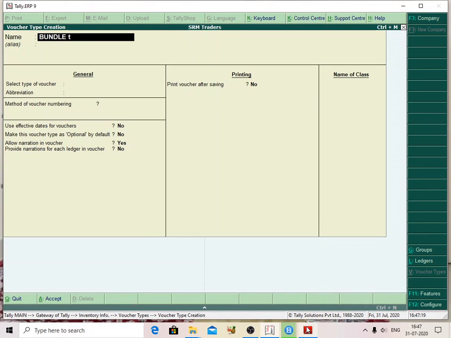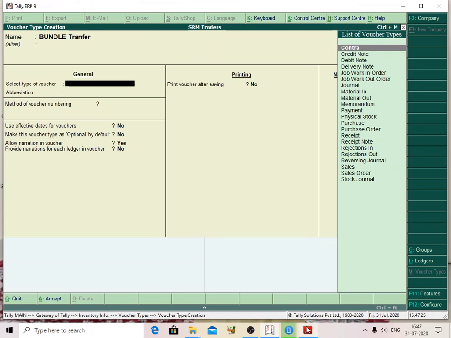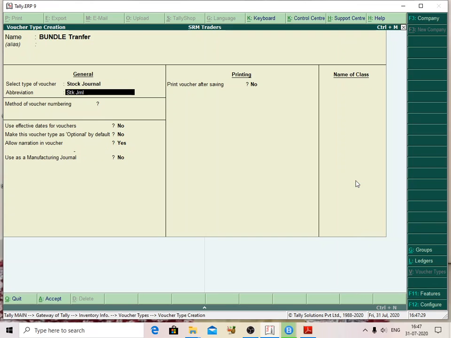You can select the type as Stock Journal, general stock. Then select Allow Narration in voucher as yes.